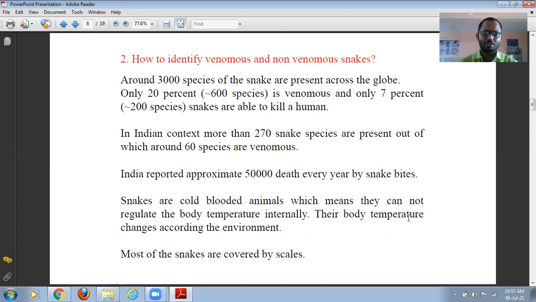Another thing we know about snakes: most snakes are covered by scales. And venomous and non-venomous snakes are identified on the basis of the scales present on the body surface or the scales present on the head of the snake. According to that, snakes are identified on the basis of the shape of the scale and different types of scales.